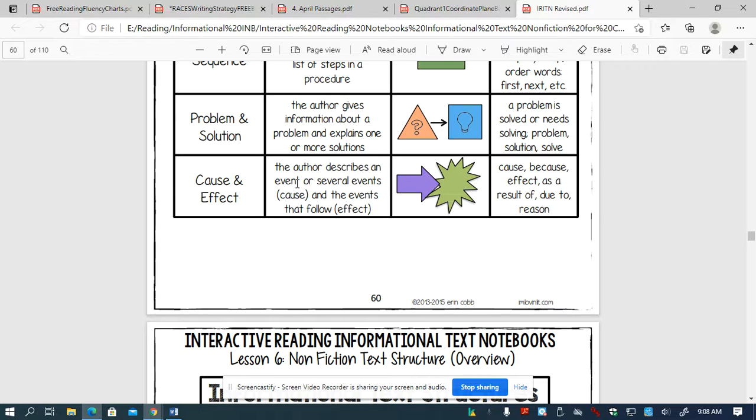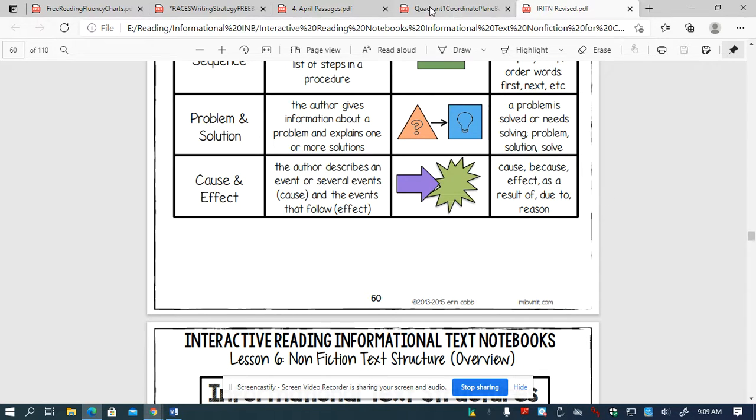We've talked about cause and effect several times. Remember, it's something that happens because of something else, okay? So some clue words we might see are cause, because, effect, as a result of, due to, or reason, okay?